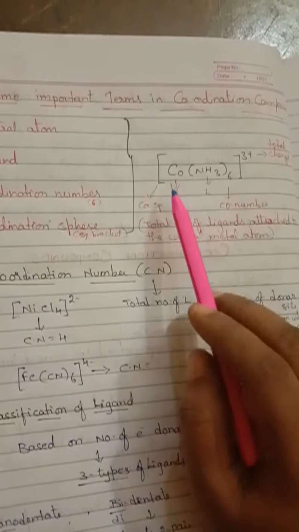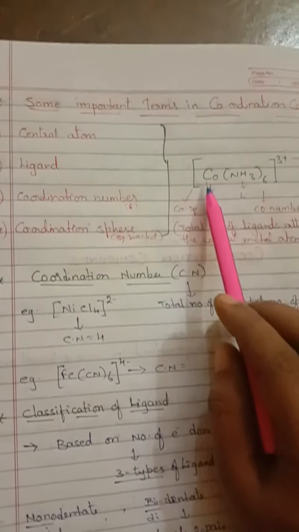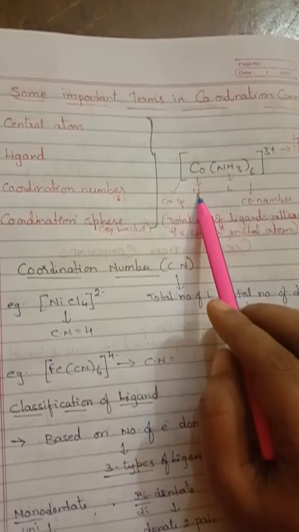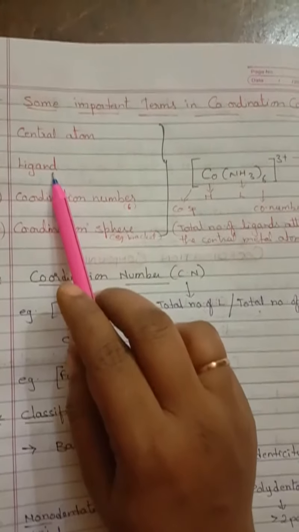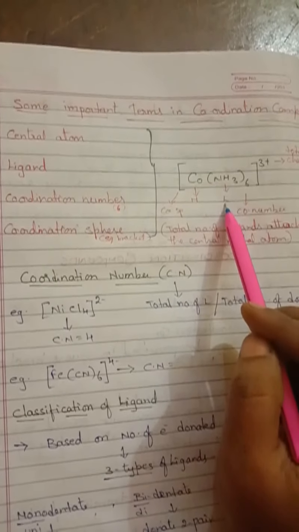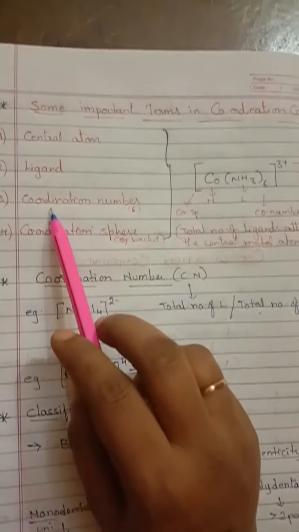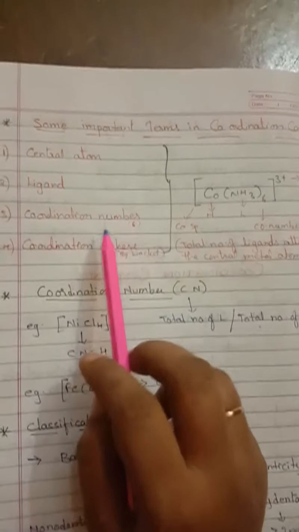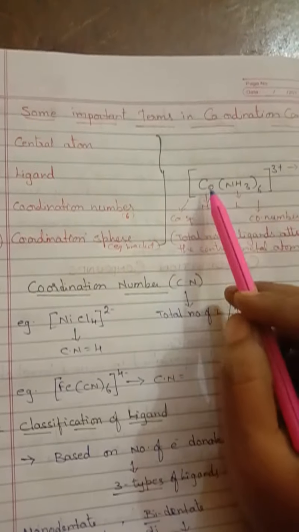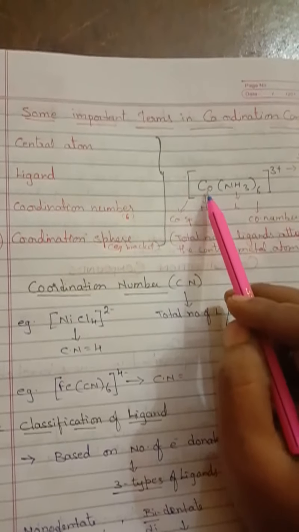So look at here, children. So central atom, cobalt will be the central metal atom. Yes. And what do you mean by ligand here? This one, NH3. Ammonia is a ligand here. Yes. Next comes coordination number. Coordination number is the total number of ligands attached to the central metal atom.